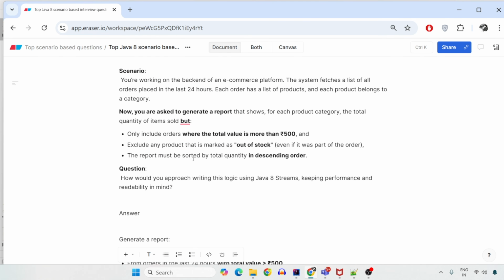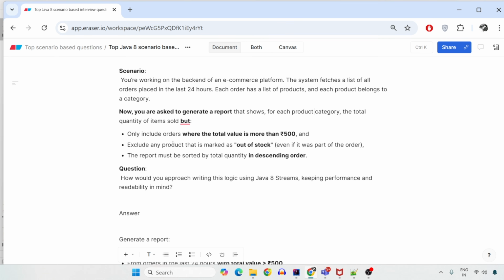What you are required is to generate a report. Yes, with Java 8, you have to create a report. That report shows a mapping between the category and the total quantity of items of that particular category sold. For example, you have iPhone, which is an electronics category. You have a hair dryer, that is also an electronics category. So you have to show that for the electronics category, a total of 2 items are sold. One is iPhone and one is hair dryer. So this is what you have to generate.